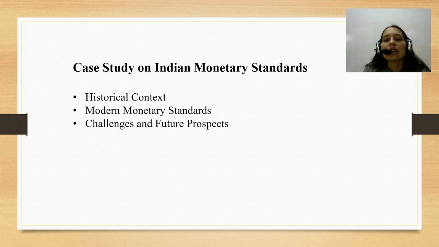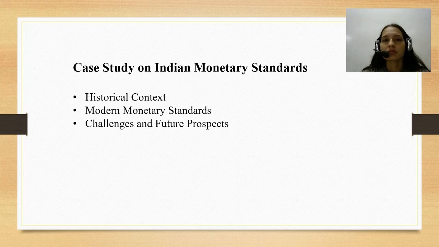Now, after that, the colonial period prevailed. Here we will discuss the British East India Company, which introduced a uniform currency system in the 19th century. The silver rupee became the standard currency, and in 1835 it was legislated as the official currency of British India.